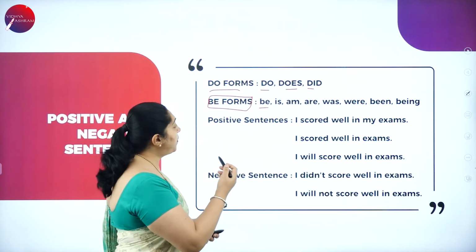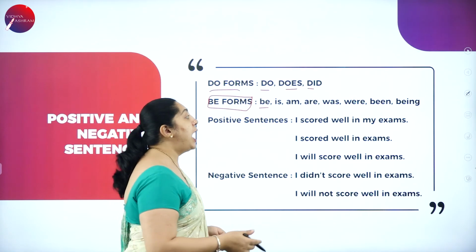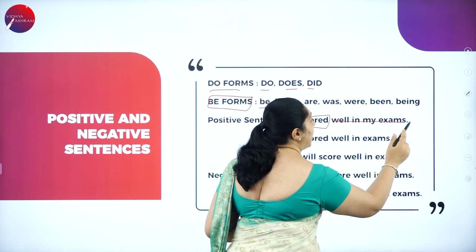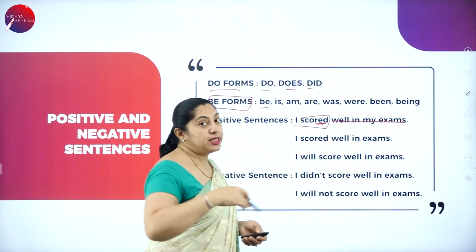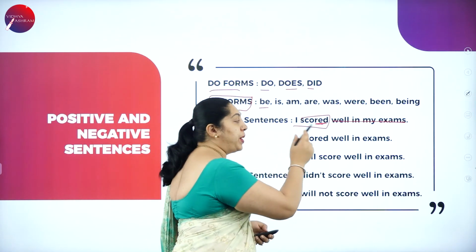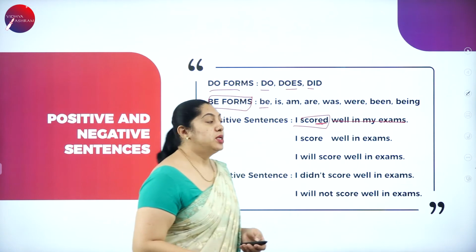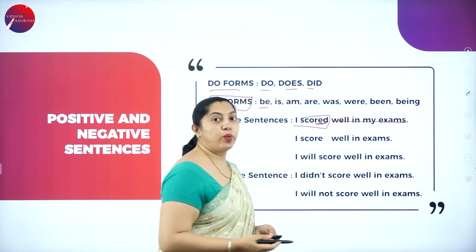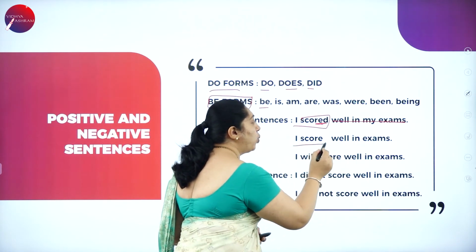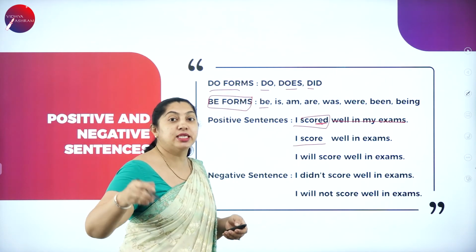So here you have the positive and the negative sentences. What is a positive and a negative sentence? Here: I scored well in my exam. Scored is in the past tense, as I told, ending with ed, past participle. The next one is I score well in exams. Since the action is not completed, it is continuing. I score well.